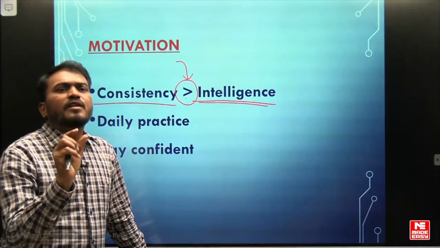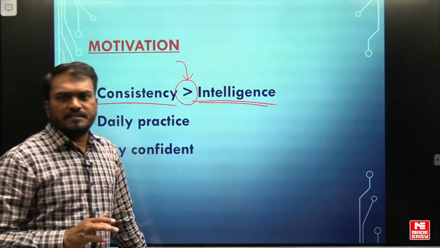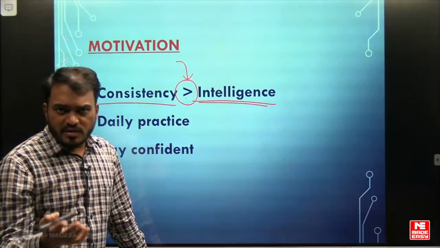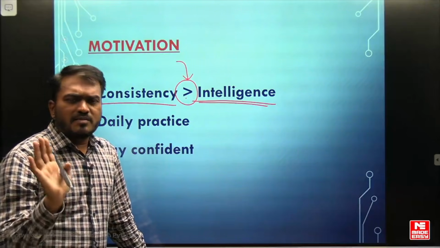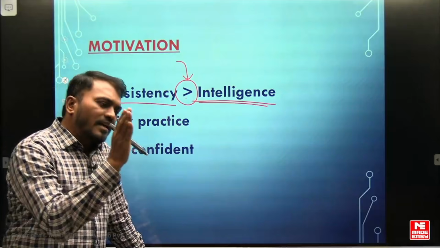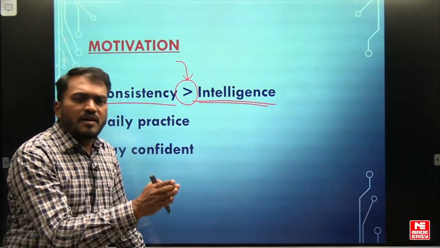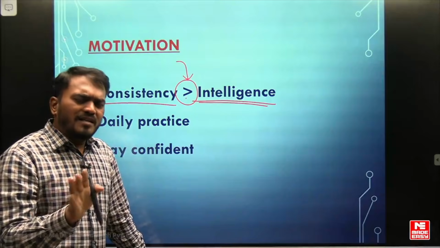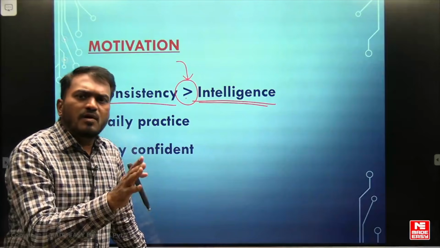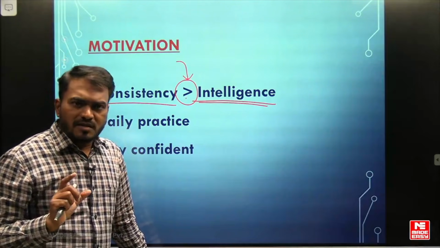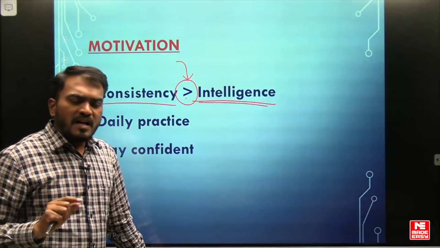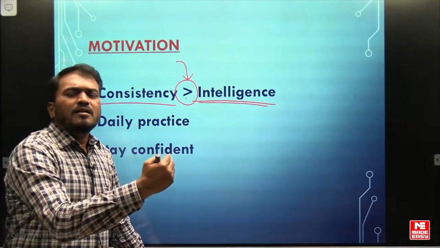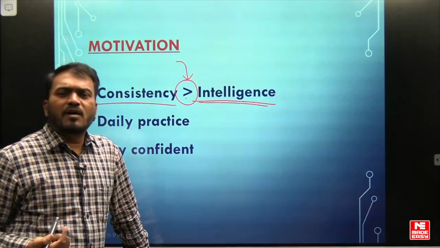I will practice minimum 20 to 30 questions. Maybe it is from mathematics, or maybe it is from core subjects, whatever it is. Like 10 to 15 questions from mathematics and 15 questions from core subjects. You target: every day I will definitely solve minimum 20 to 30 questions. That is consistency. If you are solving around 20 questions every day, you can imagine how many questions you can solve in 1 month.